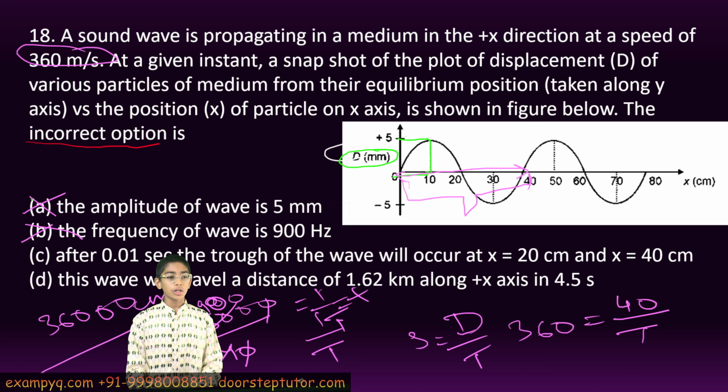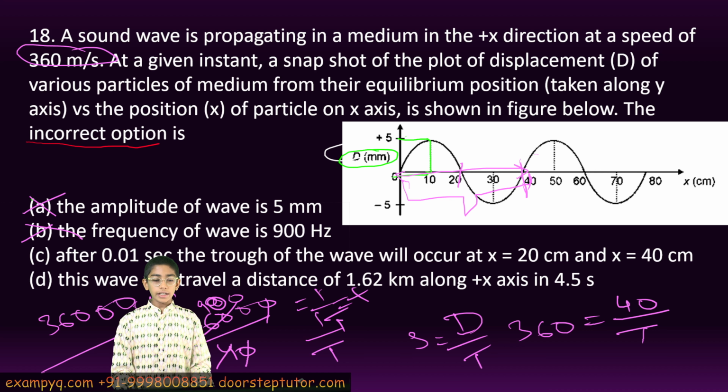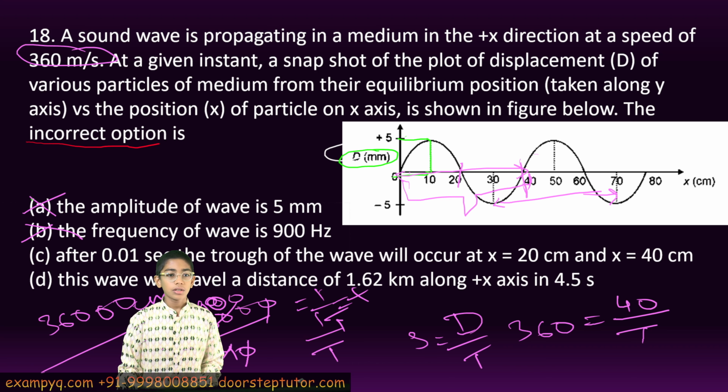C. After 0.01 second, the trough of the wave will occur at x equals 20 cm and x equals 40 cm. We can see that this choice is incorrect, because the wavelength is the distance between two consecutive troughs or two consecutive peaks.